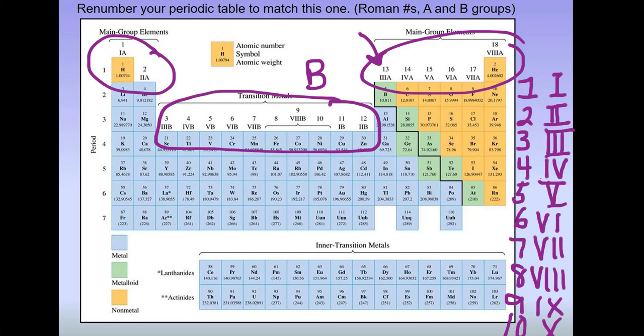So these are Roman numerals. As you can see right here, these 3 columns are known as 8B. Sometimes you do see it written as 8, the numeral 8, or you could also see it as VIII. Make sure that you have changed those numbers on your periodic table so we're all on the same page. Again, the columns can be numbered 1 through 18, or the main group elements always end in A, and the elements in that little valley always end in B.